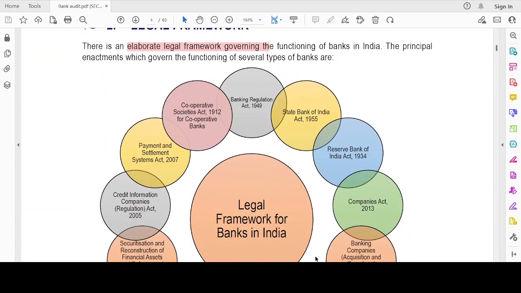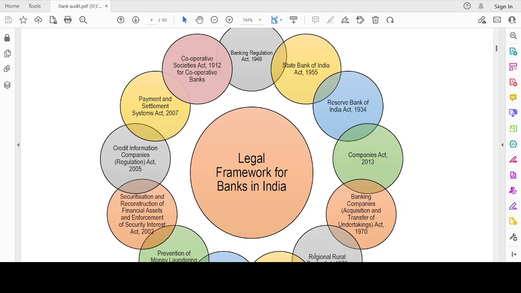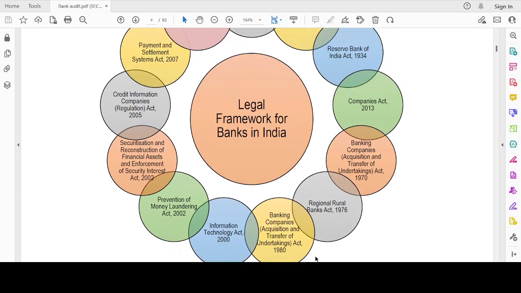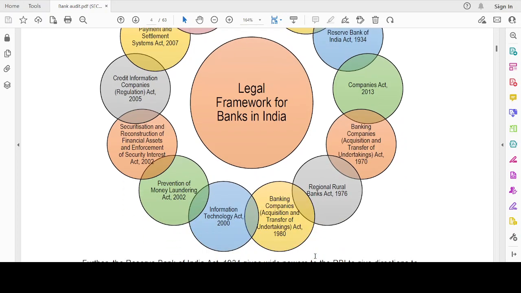Now, let's discuss the legal frameworks governing the functions of banks in India. See, at least you are expected to know 5 things among these. One would be the Banking Regulation Act, which is so simple. I will tell you: Banking Regulation Act, Reserve Bank of India Act, Companies Act, State Bank of India Act, and PMLA Act. These are things which you could remember.